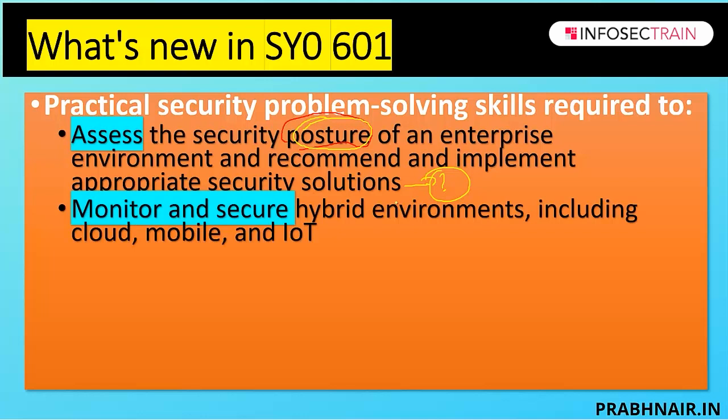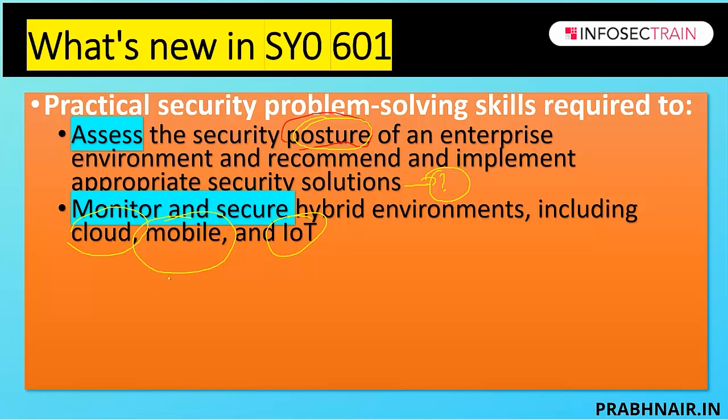The second part: once we assess, we do continuous monitoring to make sure the organization is protected from all kinds of new threats and new vulnerabilities. Now they have moved from on-prem to cloud. They now assess mobile, which is called bring your own device. And the new part in the 2020 syllabus is IoT. IoT is part of the new version, Security 601.